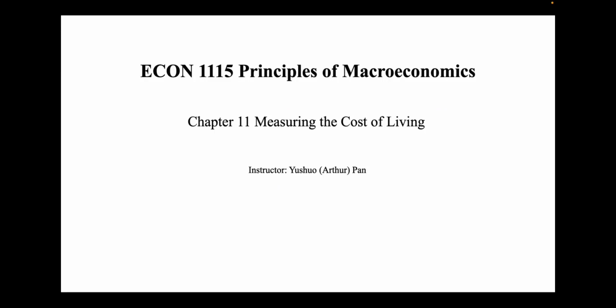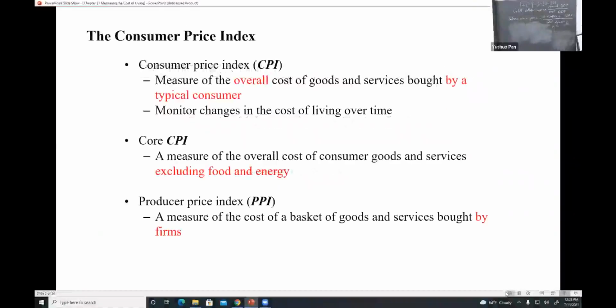Hello class, welcome to chapter 11, Measuring the Cost of Living. The Consumer Price Index, or CPI. CPI measures the overall cost of goods and services bought by typical consumers. Back to the multiple choice questions we learned before, right? So what's GDP? GDP is the value of all the stuff produced within that year.